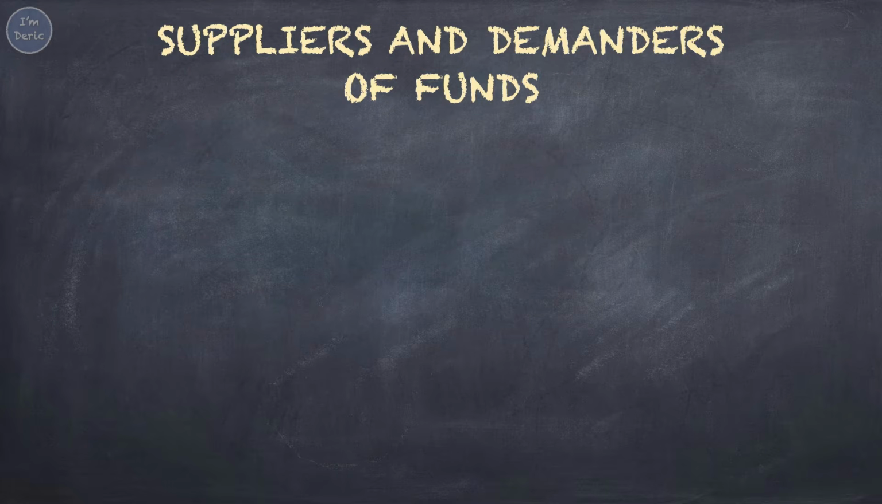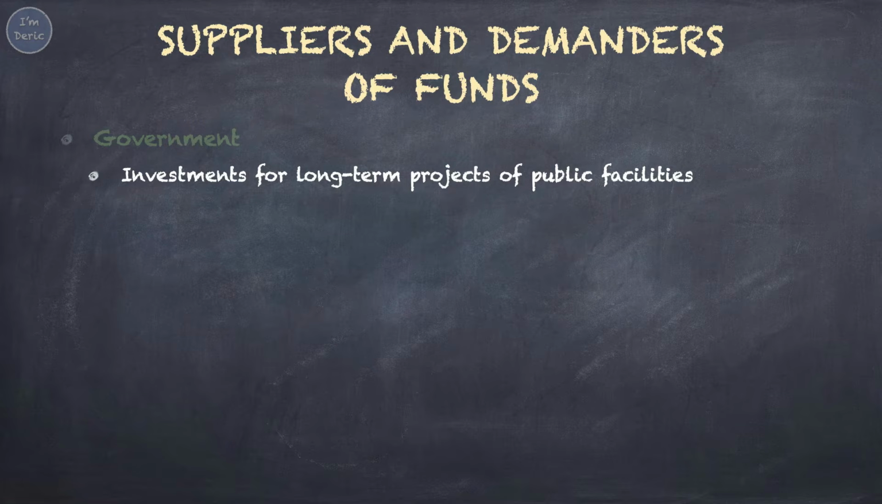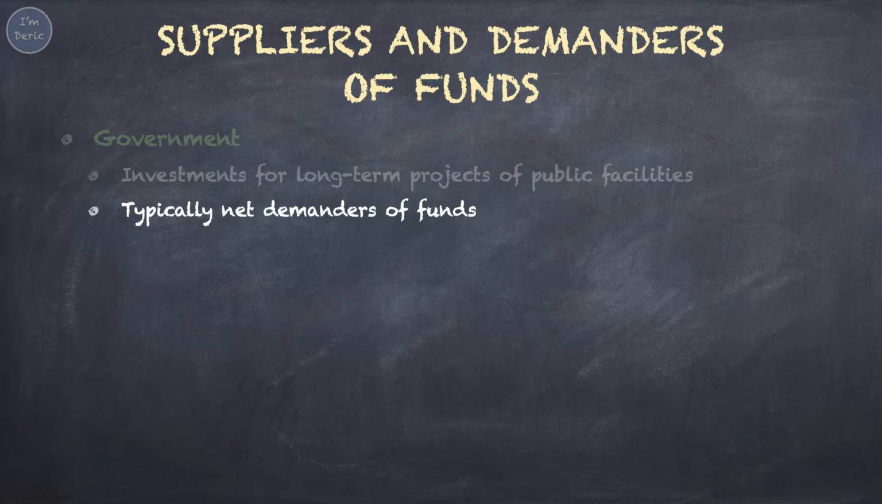Let's take a closer look at the suppliers and demanders of funds. Governments, businesses, and individuals are the key participants in the investment process. Each may act as a supplier or a demander of funds. First, government. It includes all levels of government, such as federal and state governments, who need huge sums of money to finance long-term projects related to the construction of public facilities and to keep the government running. Typically, government is a net demander of funds, which means it demands more funds than it supplies, because government spending often exceeds tax revenues.